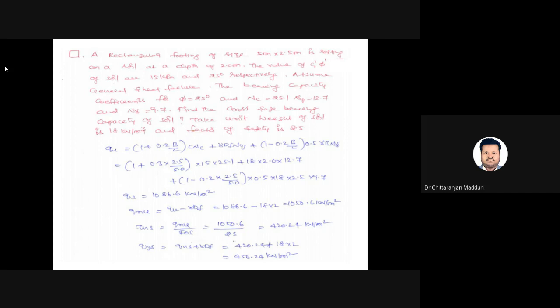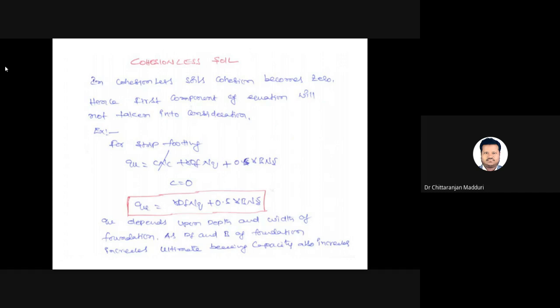Sometimes it is a cohesionless soil. If it is a cohesionless soil, the first term will be 0, that means the c value will be 0. So now I am taking the cohesionless soil. In cohesionless soils, the cohesion component will be 0. Hence, the first component of the equation will not be taken into consideration.